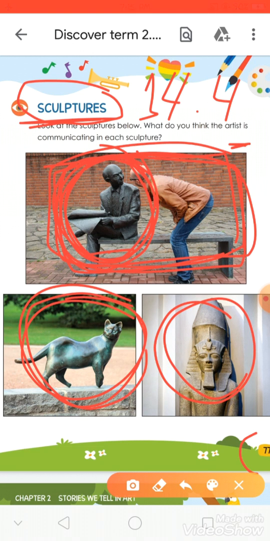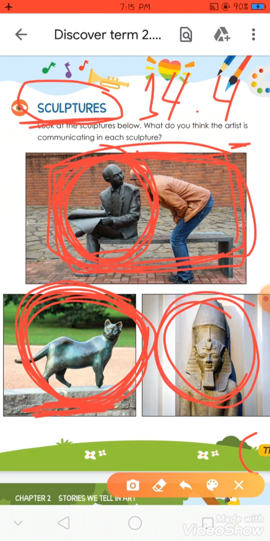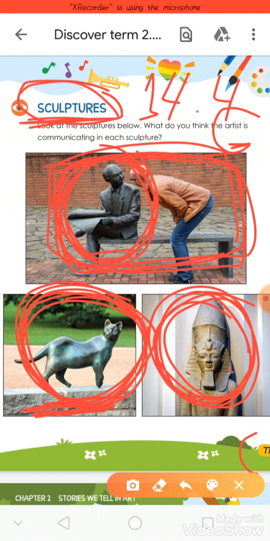Okay, can you look at the second sculpture? Talk about what? Animals around the world. Okay, the last picture talks about what? The monuments around the world. Now we say that the artists make sculptures to what, KG?